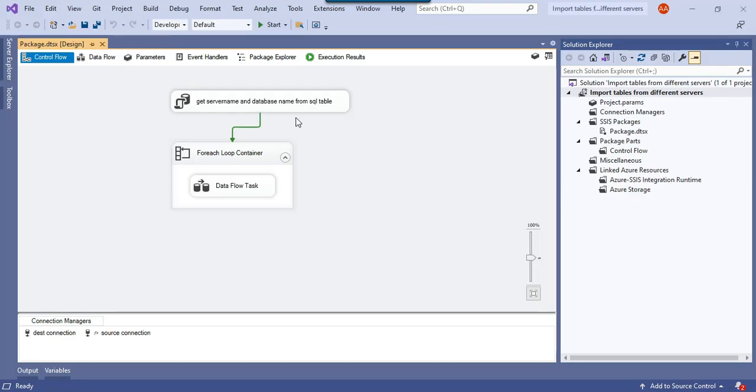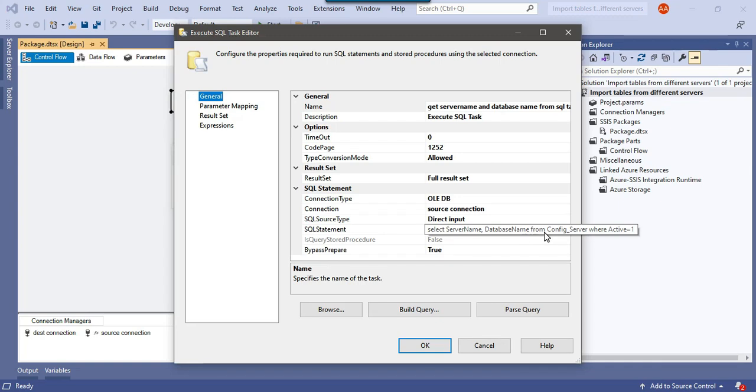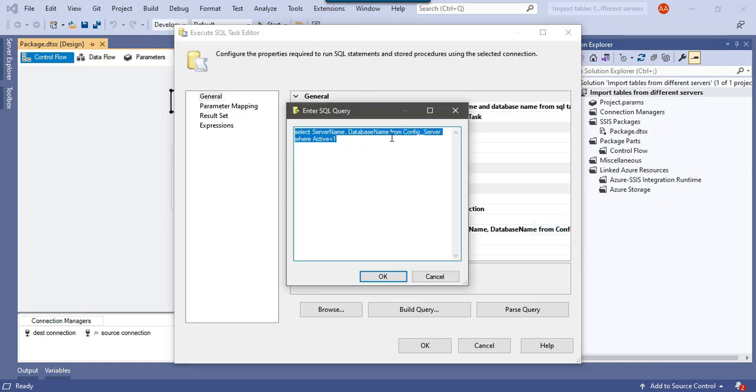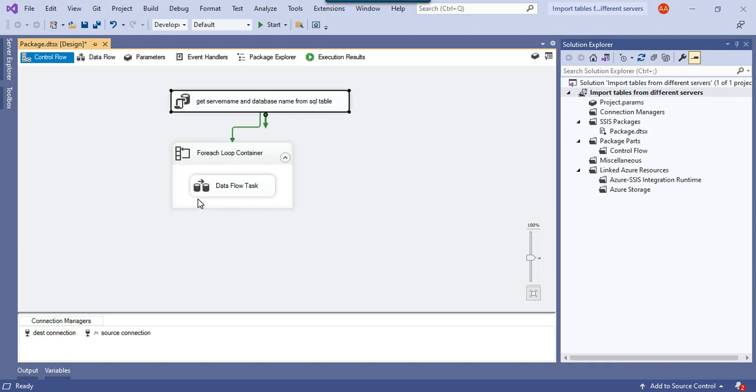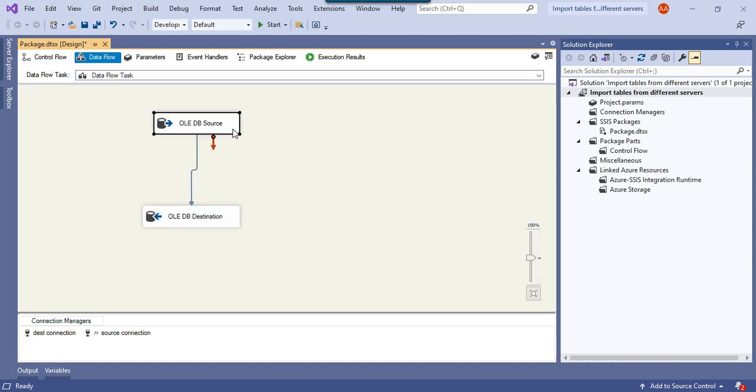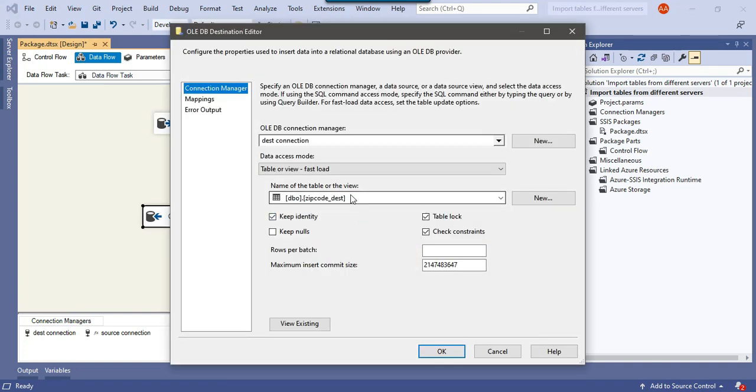So this is our SSIS package, which is pulling the SQL server name and database name from the config server table, and then we are looping through those servers and inserting the data from a zip code table into a zip code underscore dash table.